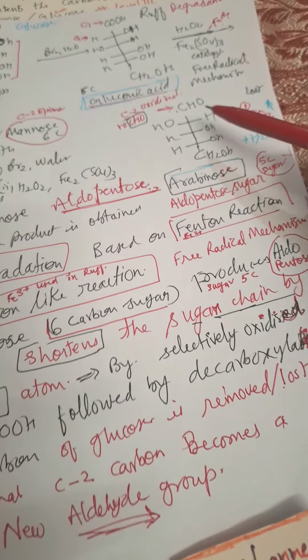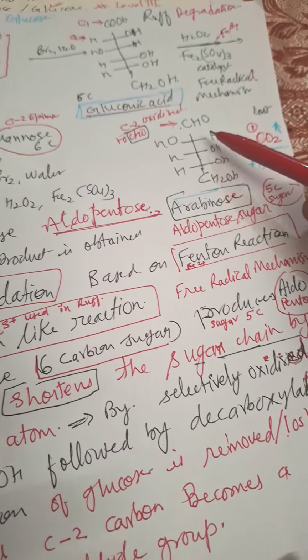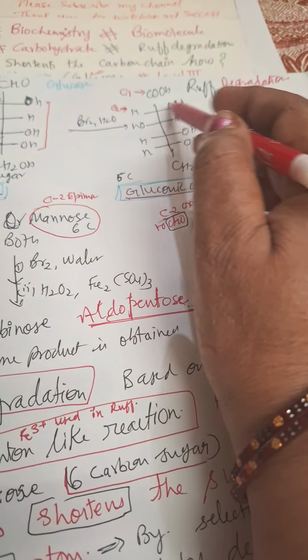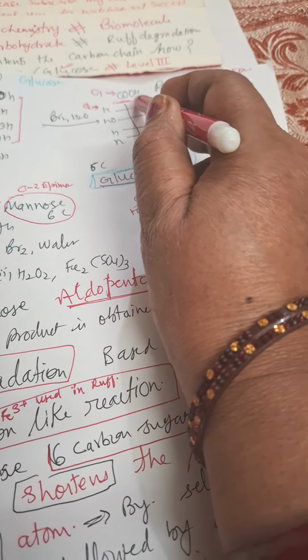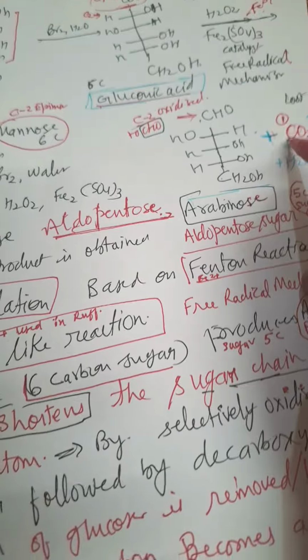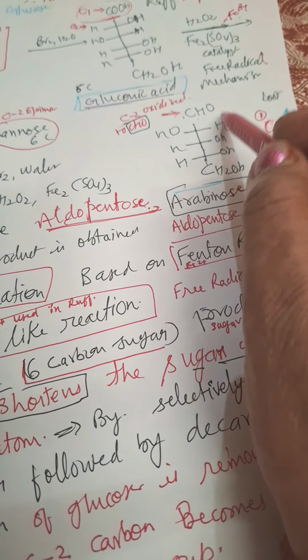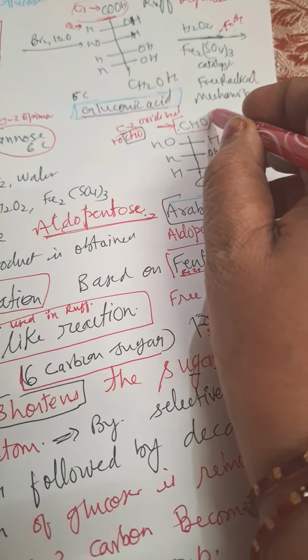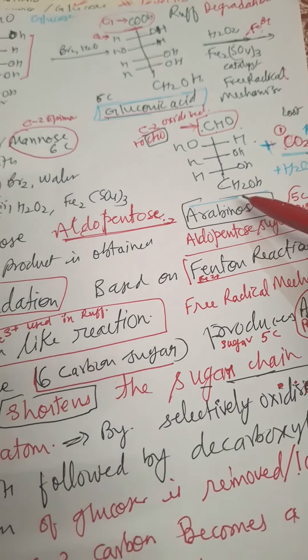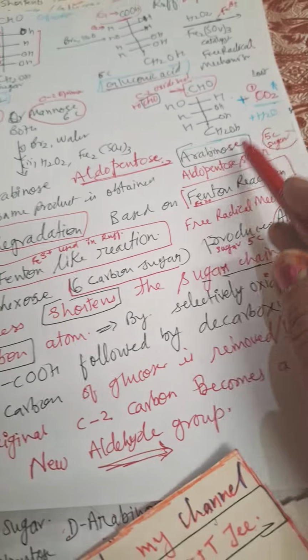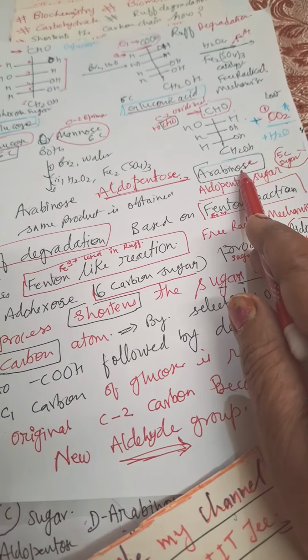The free radical mechanism will be there, and now you will see strange behavior: CO2 will be kicked out, carbon dioxide is kicked out. So the C1 carbon is kicked out, and the C2 carbon is oxidized to CHO. Now it has become the first carbon. One carbon is lost, so it has lower carbon: we started from 6 carbons, now we have 5 carbons only. So the glucose is converted into arabinose.